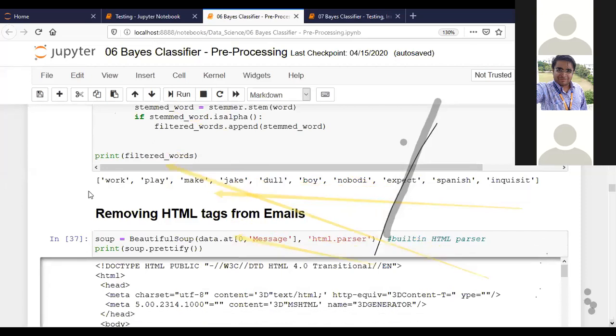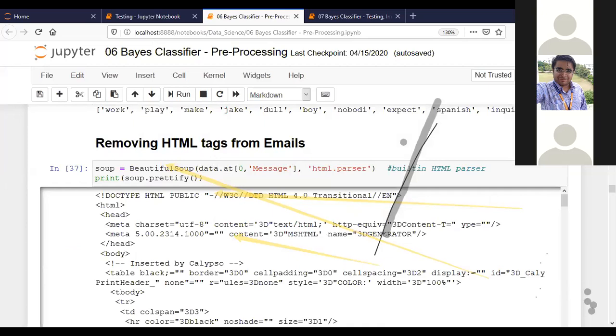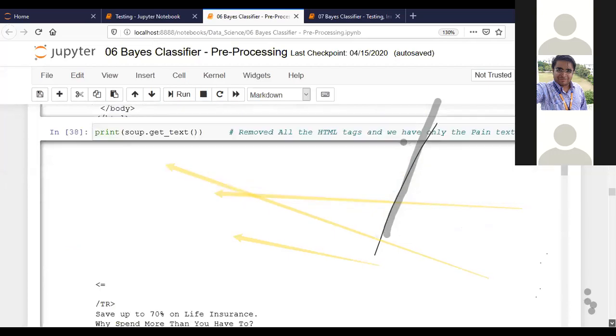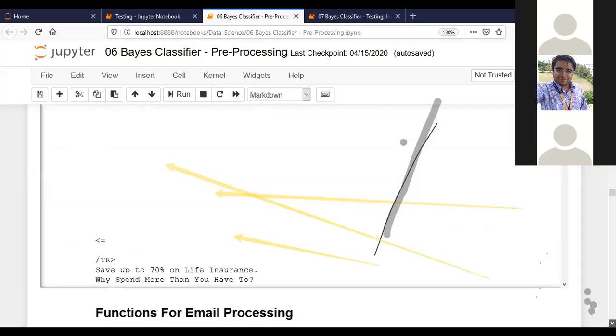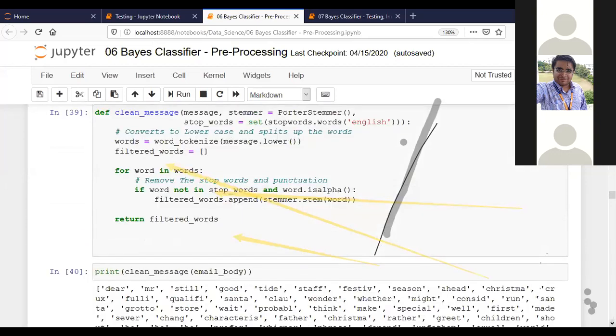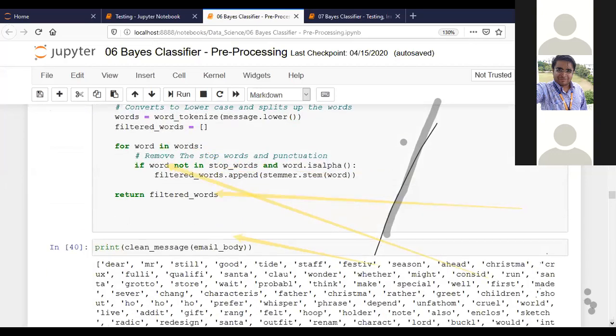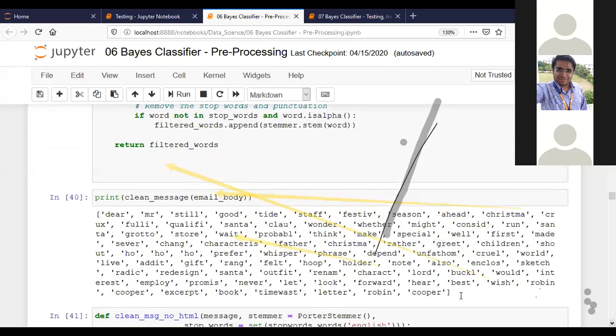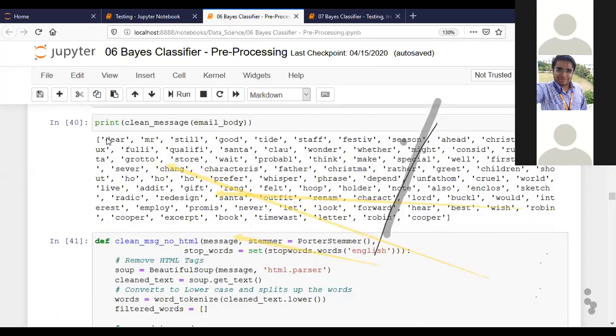Look, some emails also have HTML tags. So if the email has this kind of body, we have to get through it and get only the particular body we need. Email processing. And after that, the email body gives us this: a set, or we say a list of strings, or words, which are used in our particular message body. Is it clear?